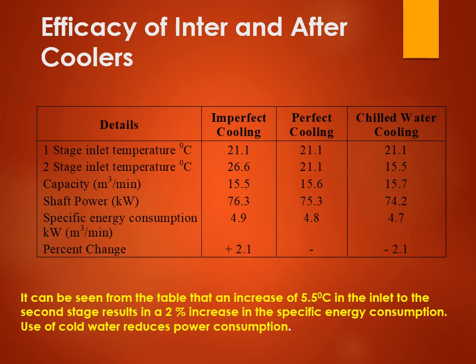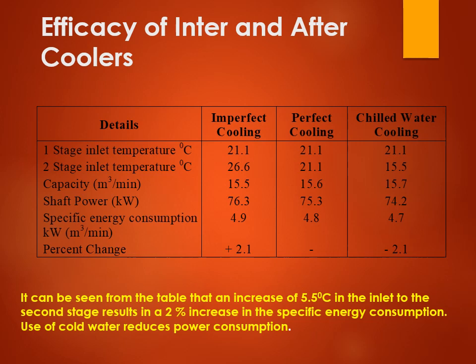Similarly, if you see the chilled water cooling, suppose now we cool it with the help of chilled water, then what happens? The initial temperature was 21.1 as it is, but now the temperature will reduce to 15.5 degrees centigrade. Comparing imperfect cooling, then perfect cooling, and then chilled water cooling, you see the initial temperature remains the same, but the stage 2 temperature, first of all it was 26.6, then it was 21.1, and now it is 15.5. This means a drastic change is there.